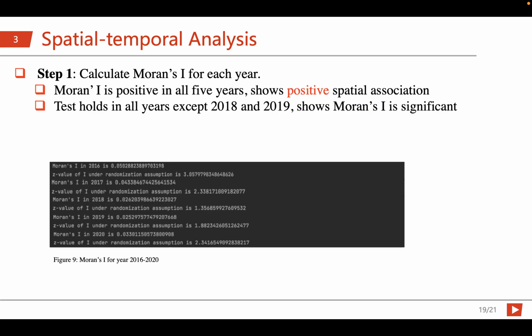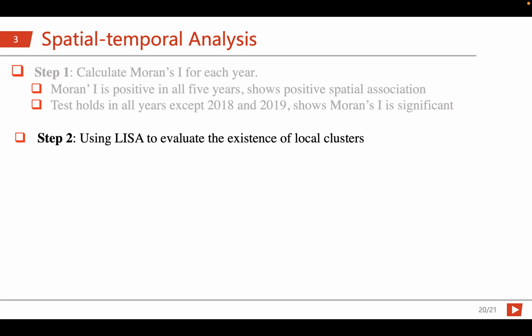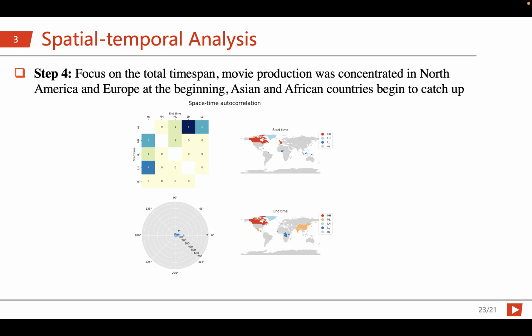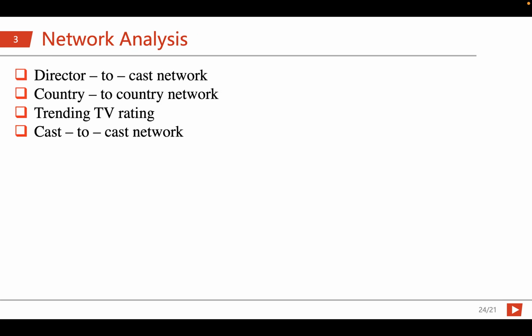So first step, we want to calculate Moran's I for each year. It is positive and significant. And then we use LISA to evaluate the existence of local clusters. We can see most points are within the first quadrant, indicating countries with a high production tend to cluster together. So here we can see that movie production was concentrated in Western countries at the beginning, but Asian and African countries begin to catch up.